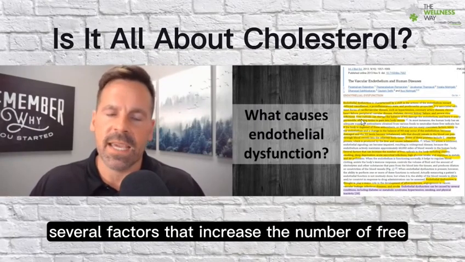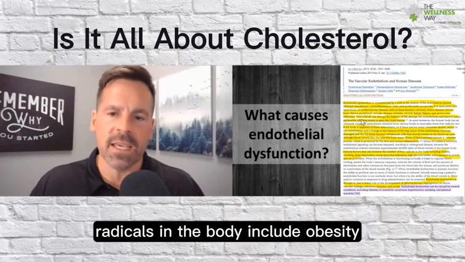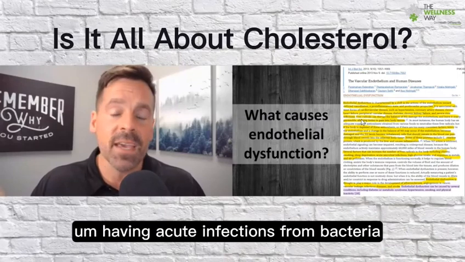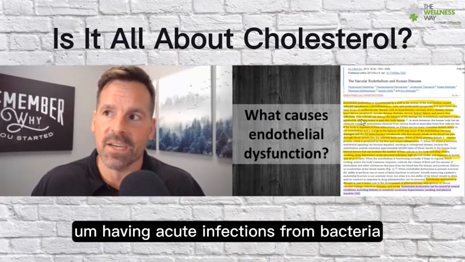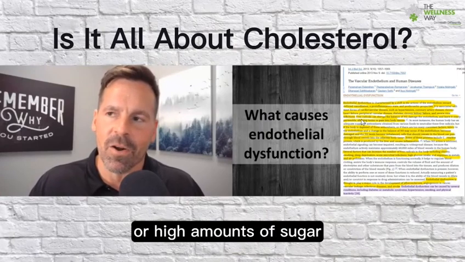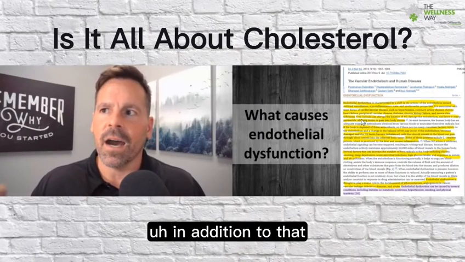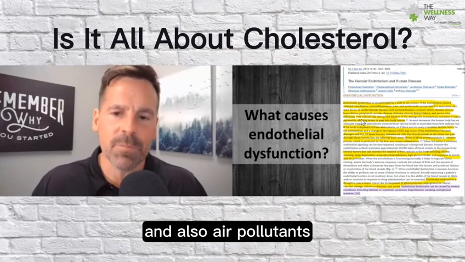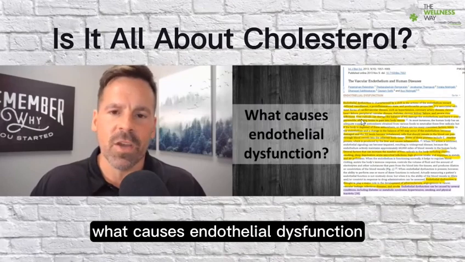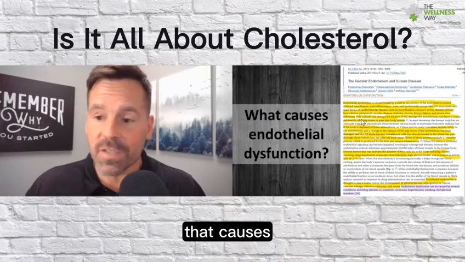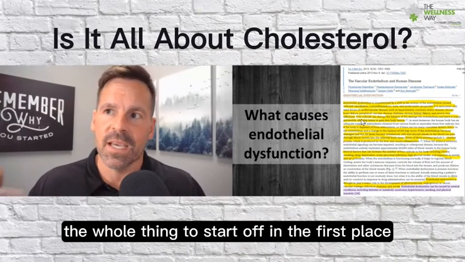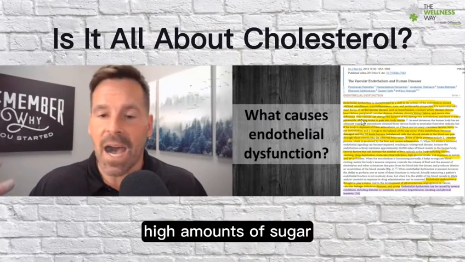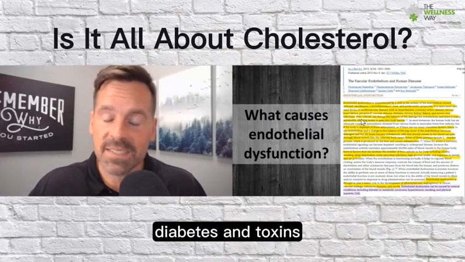Several factors that increase the number of free radicals in the body include obesity, smoking, not getting enough sleep, having acute infections from bacteria, high glucose intake or high amounts of sugar. In addition to that, exposure to metals and also air pollutants. So what do they just see here? What causes endothelial dysfunction that causes the whole thing to start off in the first place? Smoking, not getting enough sleep, infection, high amounts of sugar, diabetes, and toxins.